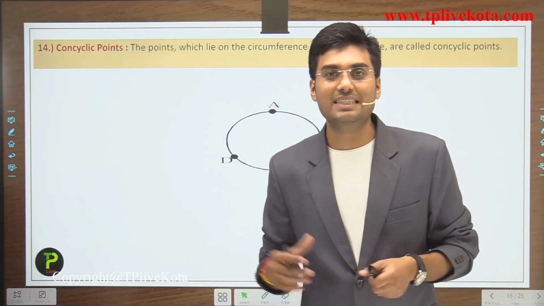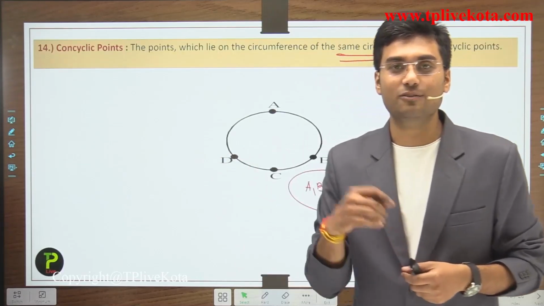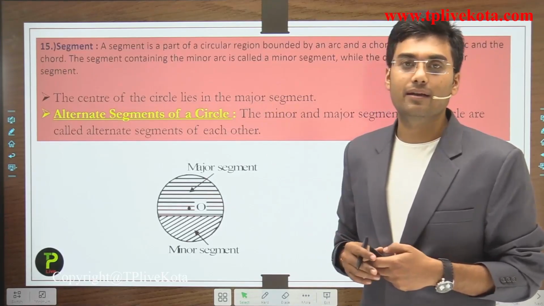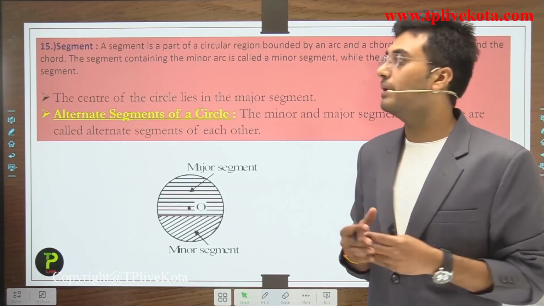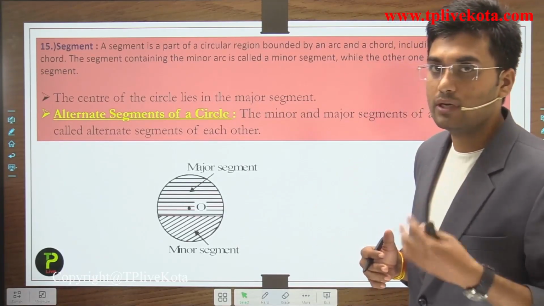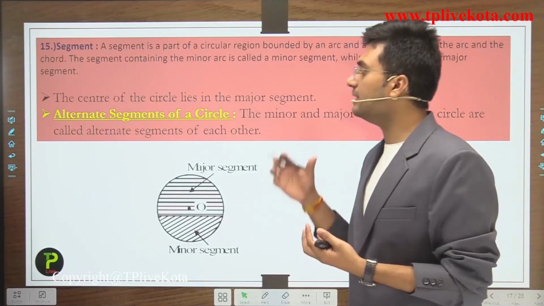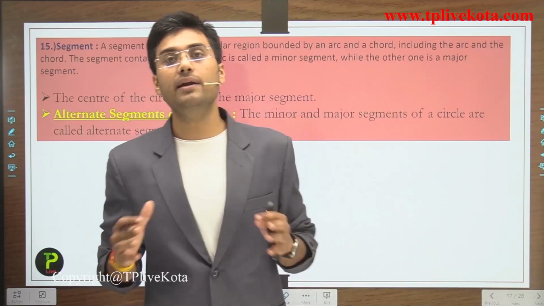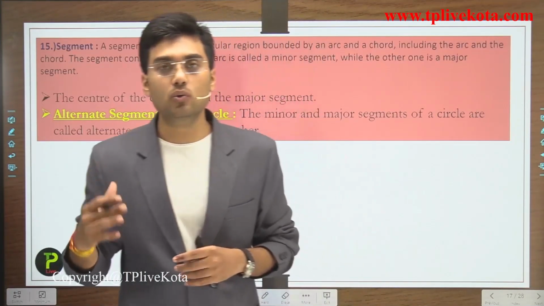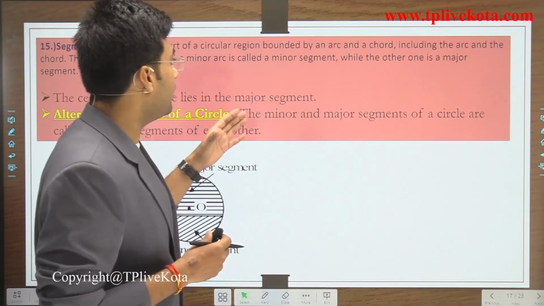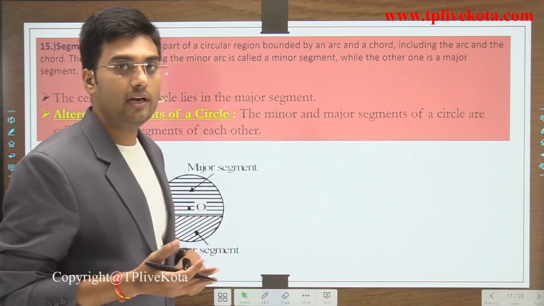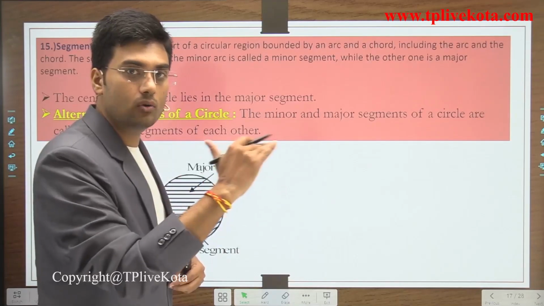So now students, after this term, let's move to the next term. The next term is what? Segment. So students, what are the segments? A segment is a part of circular region. Segment is what? Segment is a part of circular region bounded by an arc and a chord. Bounded by an arc and the chord.